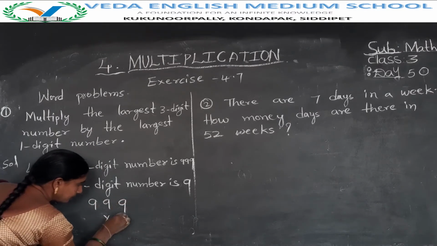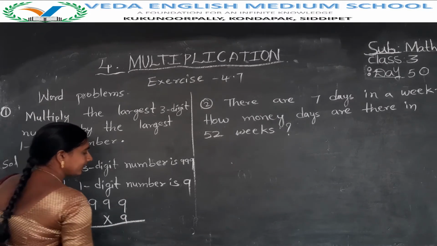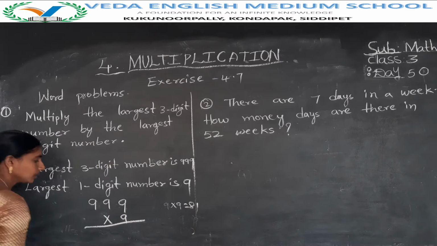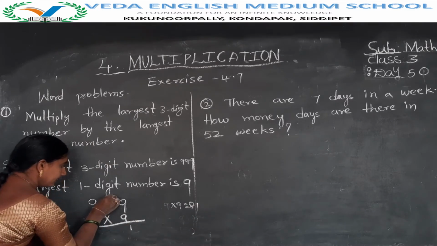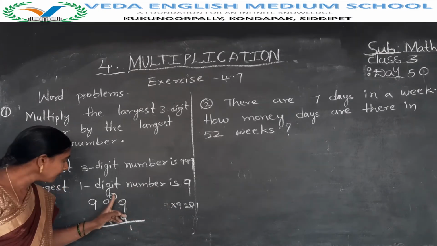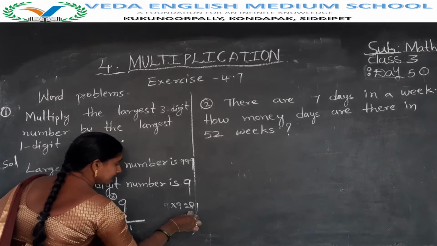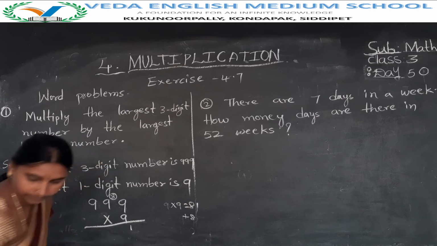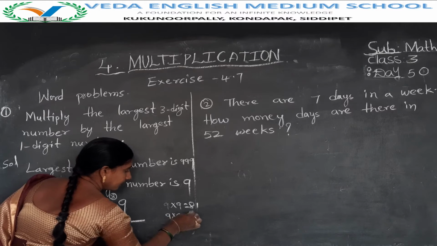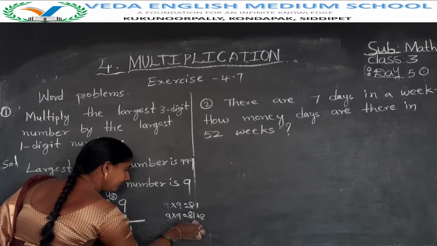999 into 9. Now multiply. 9 into 9, 9 nines are 81. So 1 here, 8 carry. Again 9 nines are 81, 81 plus 8 is 89. So 9 here, and carry 8.